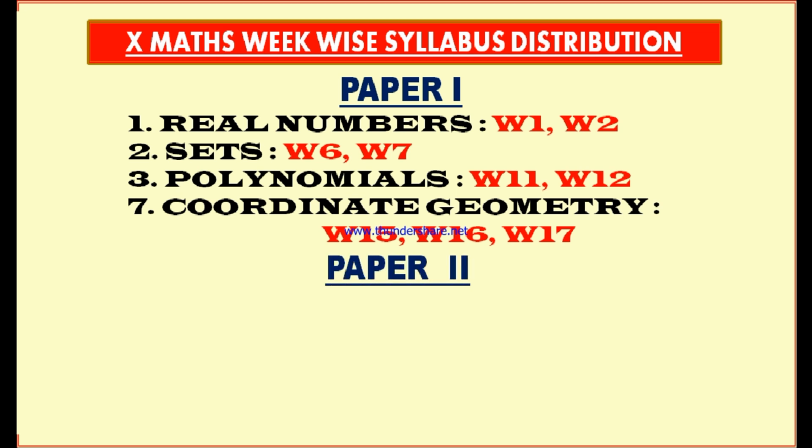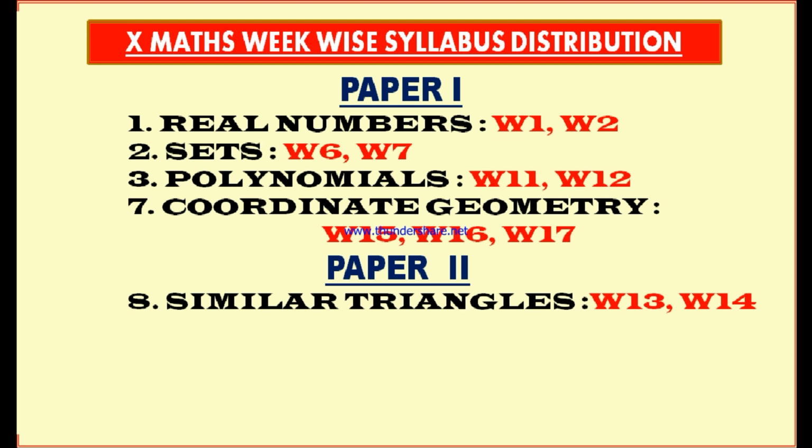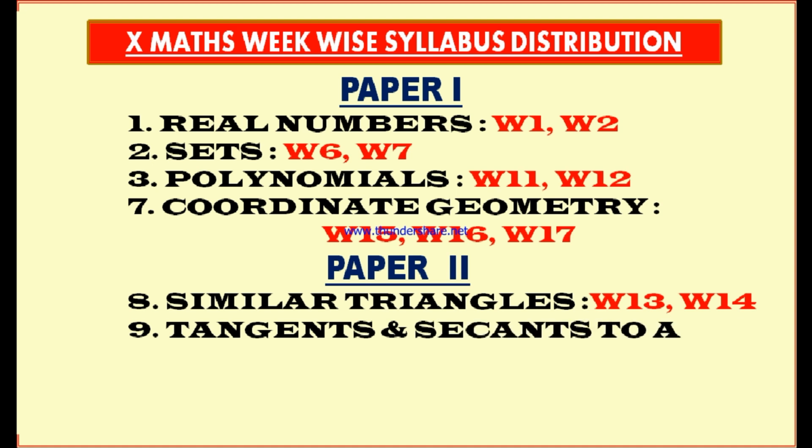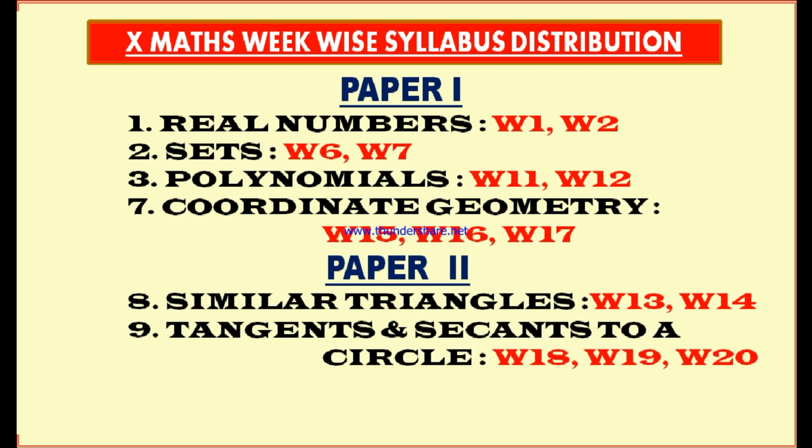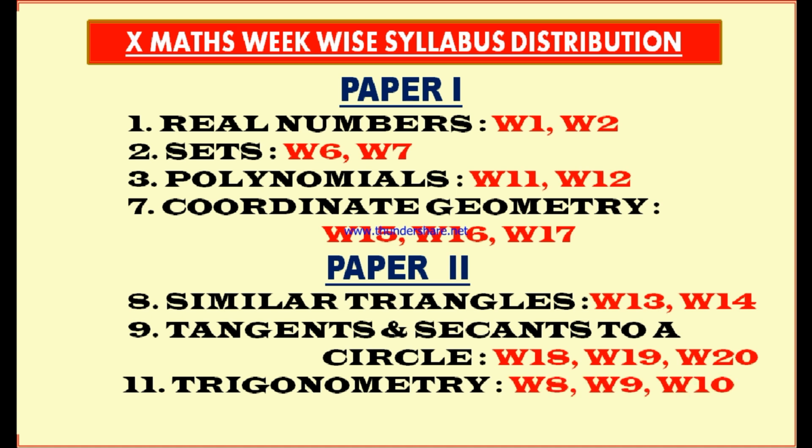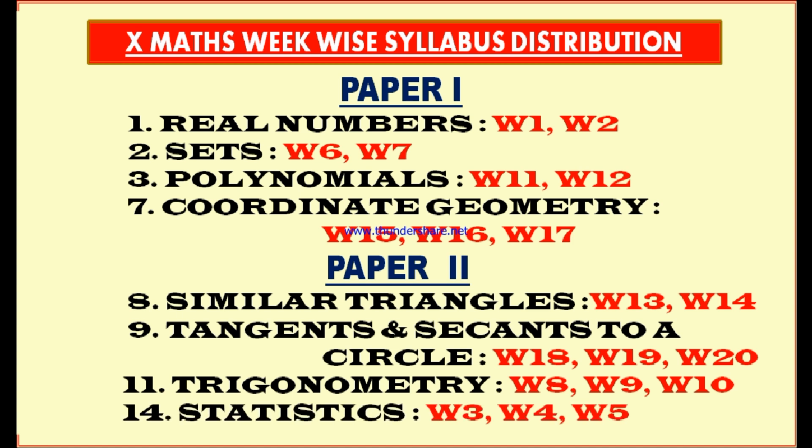Now the paper 2 chapters. The 8th chapter, similar triangles, is to be dealt with in 13th week and 14th week. The 9th chapter, tangents and secants to a circle, is to be explained in 18th week, 19th week, and 20th week. The 11th chapter, trigonometry, is to be taken up in 8th week, 9th week, and 10th week. And the 14th chapter, statistics, is to be explained in 3rd week, 4th week, and 5th week. This is the week wise syllabus that is to be taken up in the class.